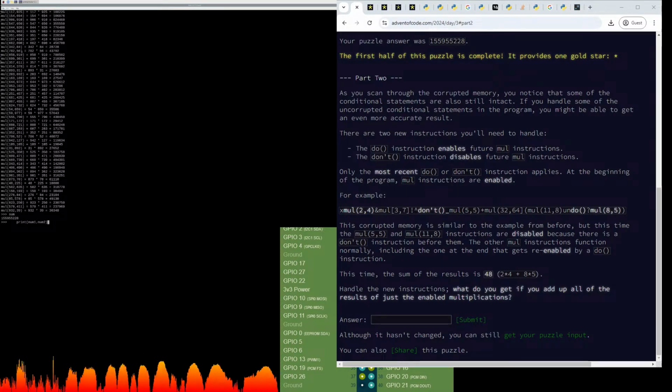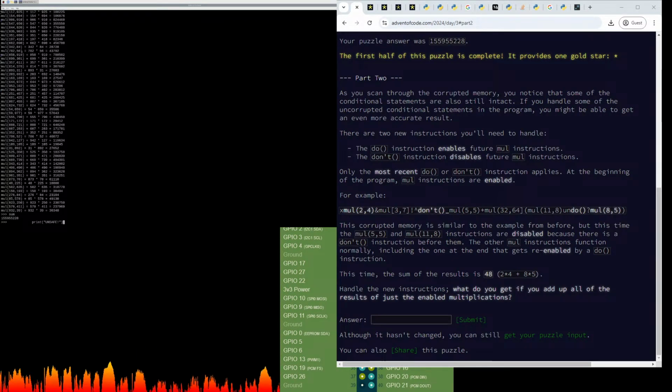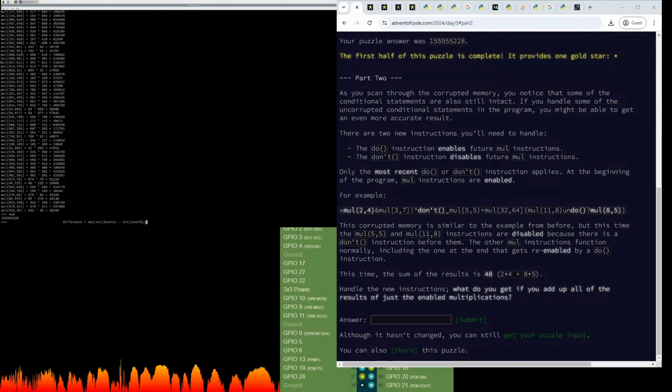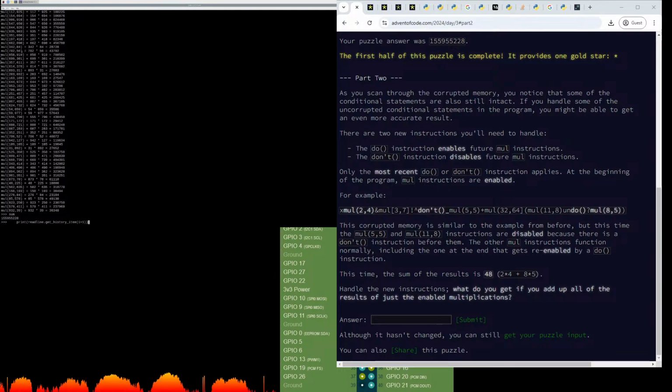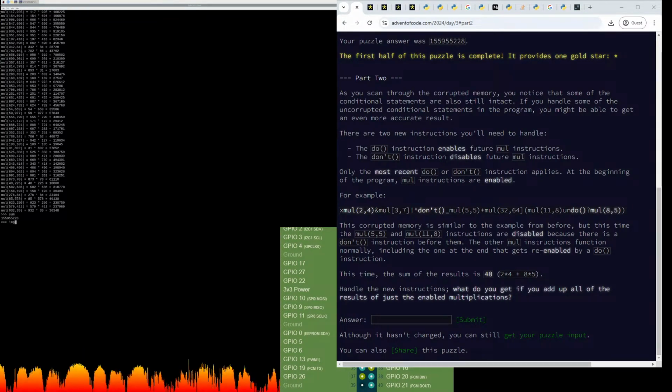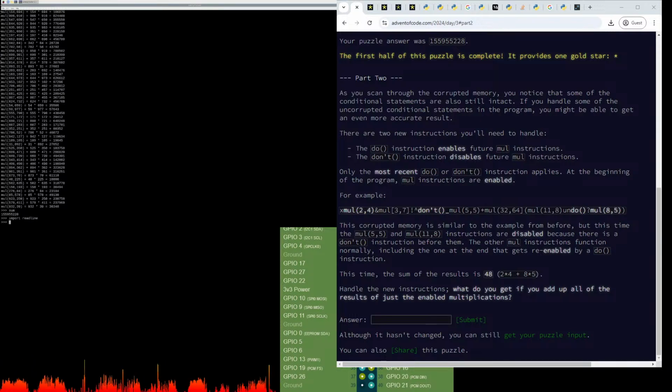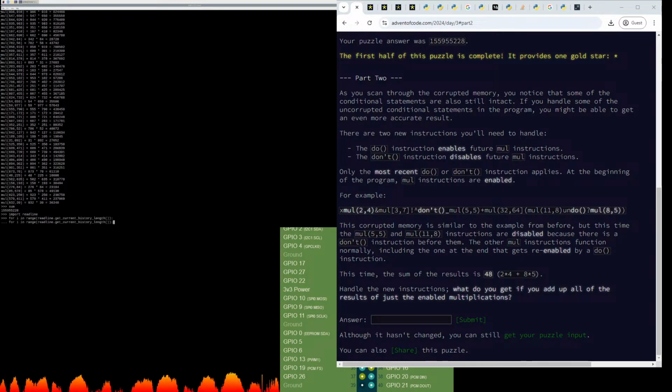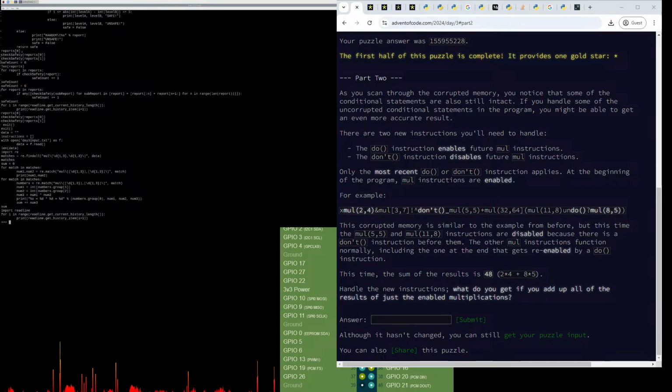Actually, am I able to, if I go far enough back, there we go. I need to import readline first. Okay, so there's our history.